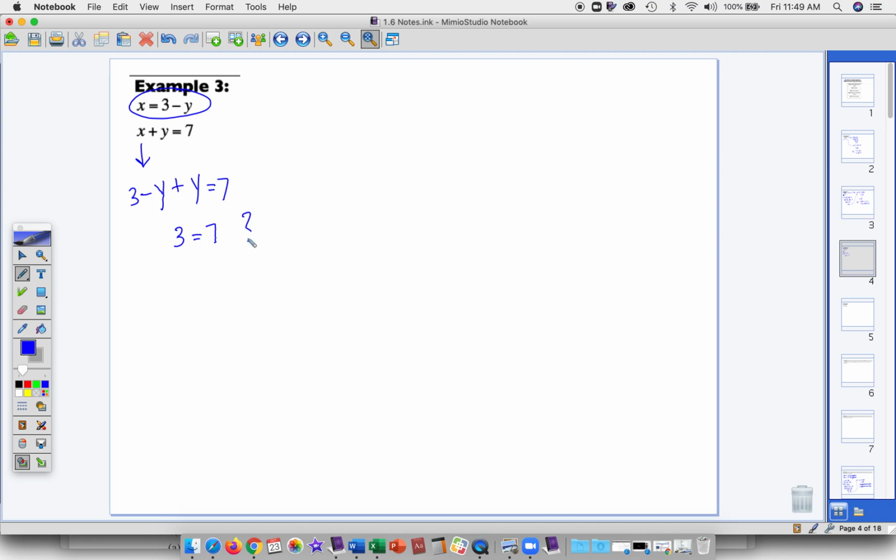Do you remember what this means? If you said there's no solution, that is true. So there is no solution to this system of equations. Now, do you remember what that means graphically?